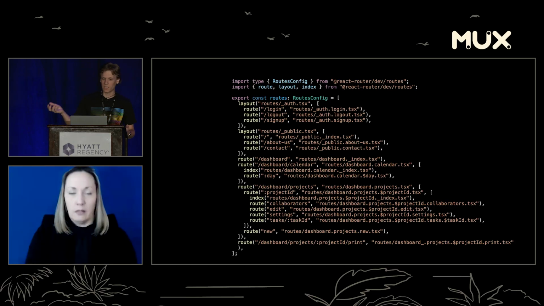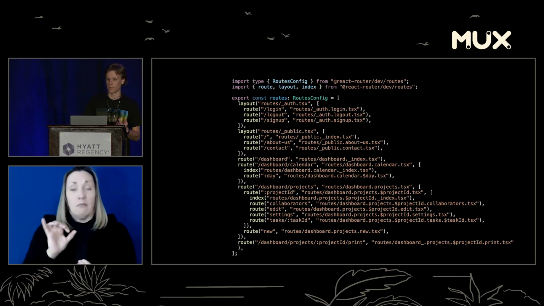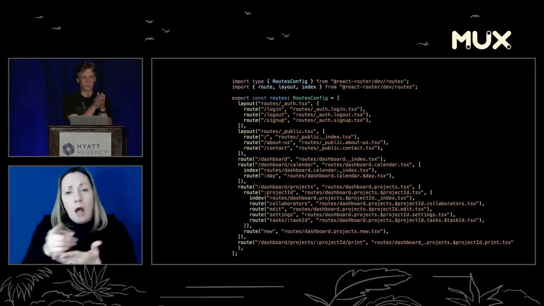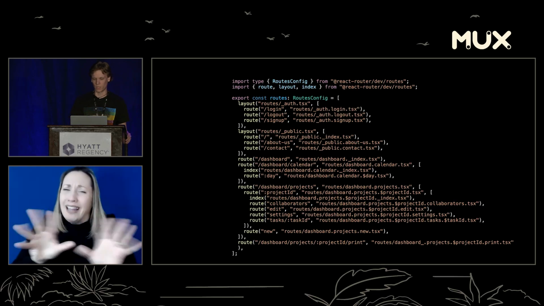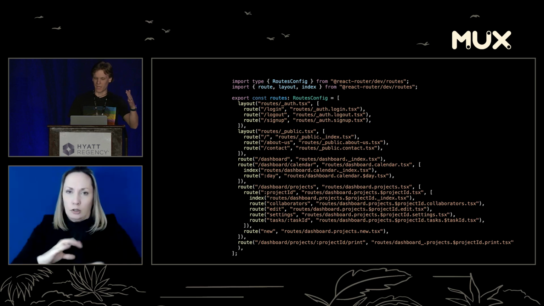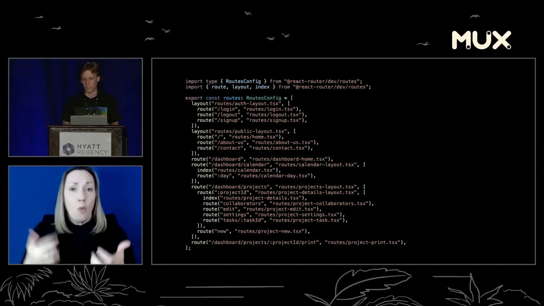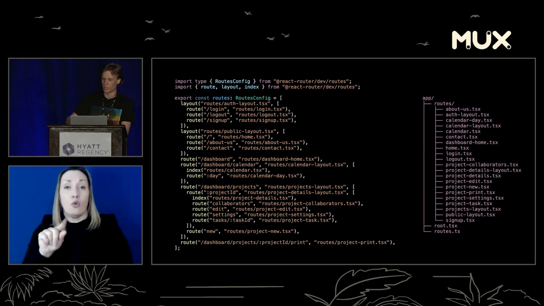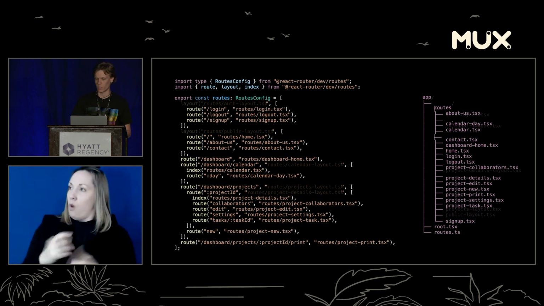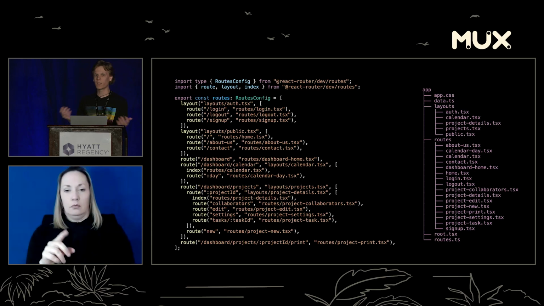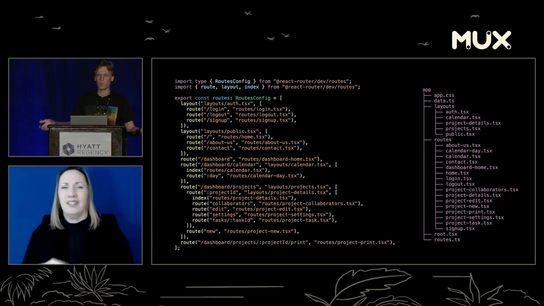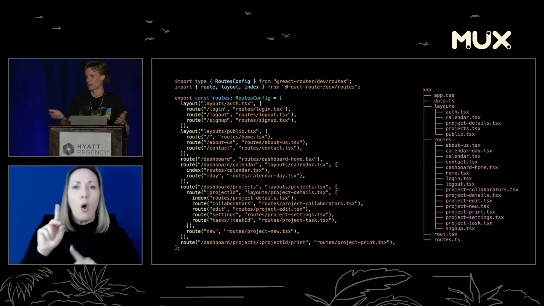And in my opinion, this is actually pretty easy to grok really quickly. Layout, route, maybe you have to learn a little bit of what those mean, and index, but it's very clear what those are and how the nested structure works. And now we don't have to have these magic names. We can name these whatever we want, which is really cool, right? And then we can even take the routes that we have, and we could say, okay, well, I want all the layouts to be in their own directory, so we can pull those up into their own directory. We can now make up our own convention, and the only people who can be mad at us are the other people working on this repo.